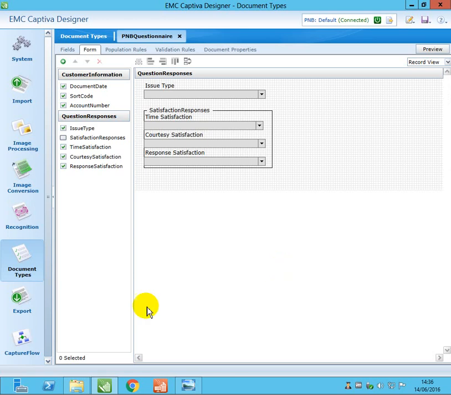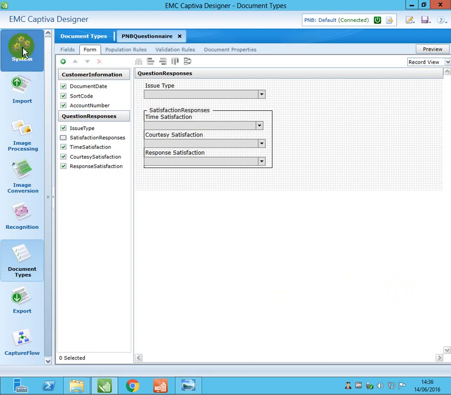Now if you want to use this document type, whatever document type we created here, you have to deploy this into the server. Then only you can use this document type in your process, wherever you want to use it. So we are going to deploy this into the capture system, into the Infraxis server. To do that, we will select this particular changed item, and select the plus upload button to upload these changes.